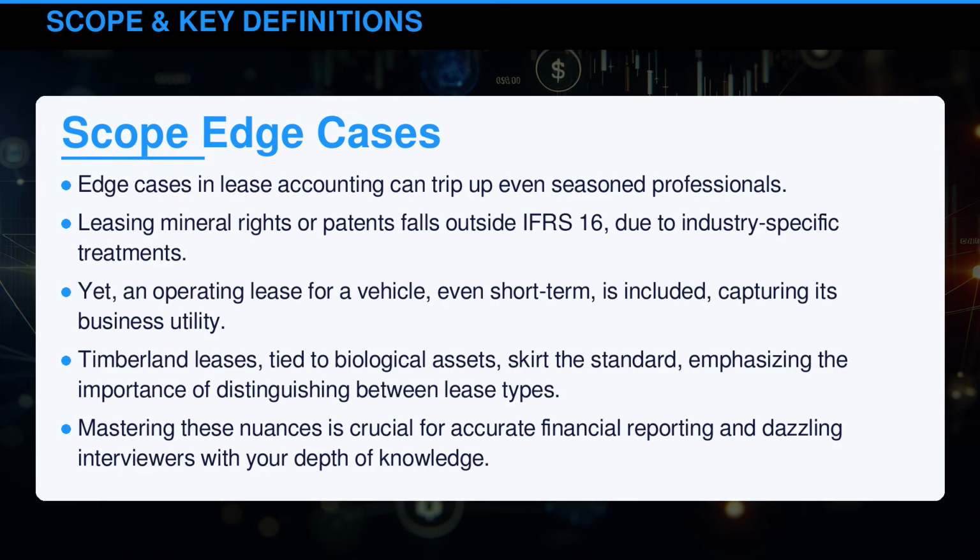Edge cases in lease accounting can trip up even seasoned professionals. Leasing mineral rights or patents falls outside International Financial Reporting Standard 16 due to industry-specific treatments. Yet an operating lease for a vehicle, even short-term, is included, capturing its business utility. Timberland leases, tied to biological assets, skirt the standard, emphasizing the importance of distinguishing between lease types. Mastering these nuances is crucial for accurate financial reporting and dazzling interviewers with your depth of knowledge.